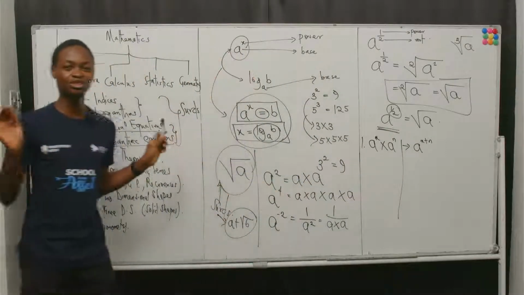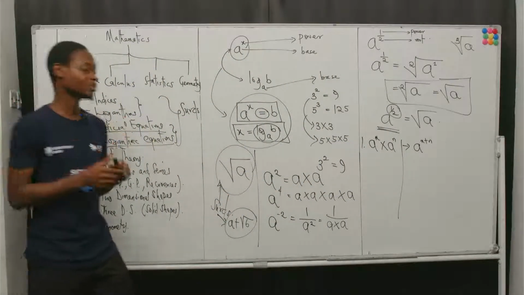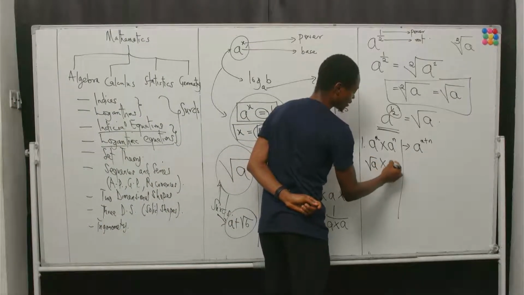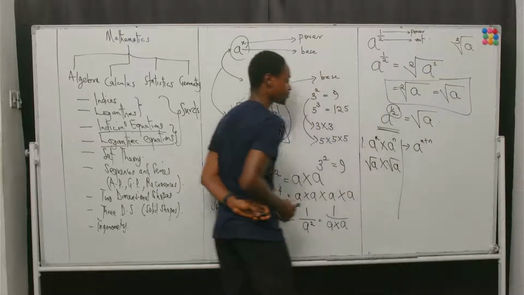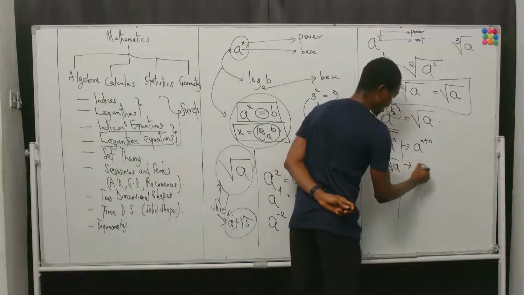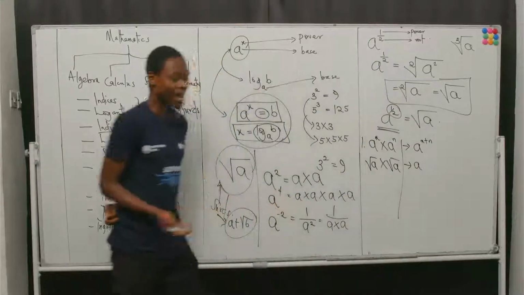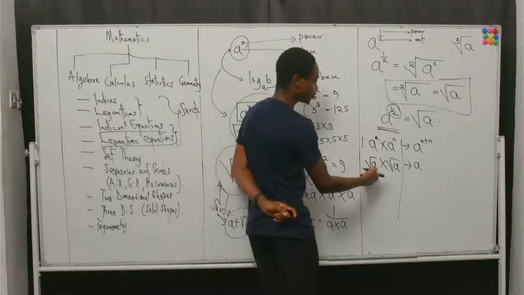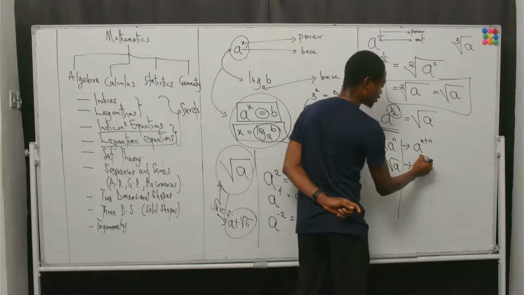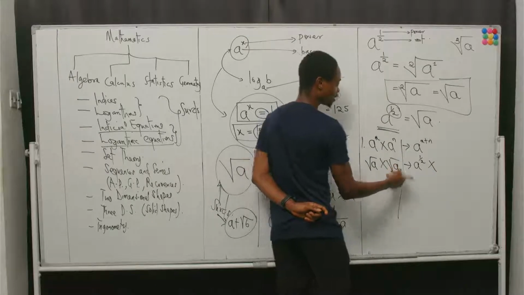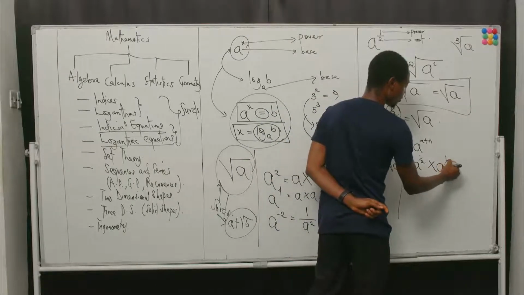The same thing holds for surds. Because in surds, if I have root A times root A, I'll just say my final answer is A, right? But then, why is my final answer A? That is because root A is the same thing as A raised to power 1 over 2, times the second root A, that's also A raised to power 1 over 2.